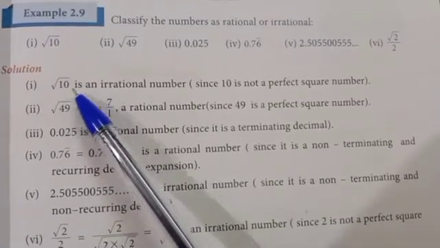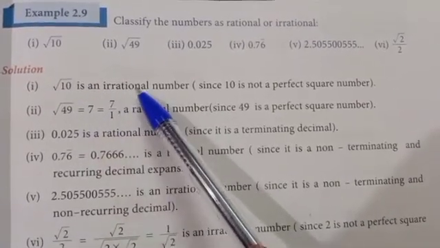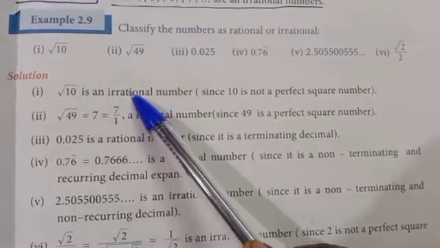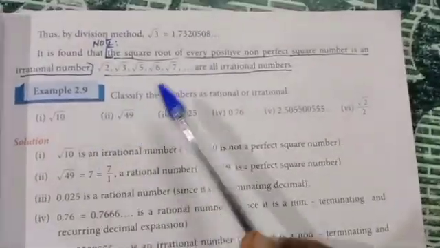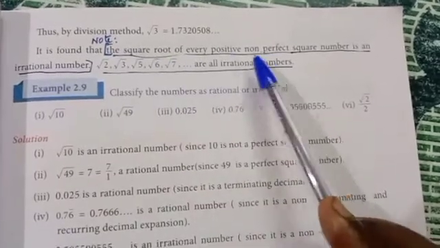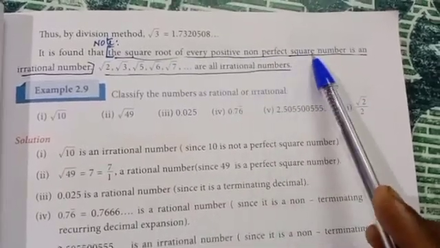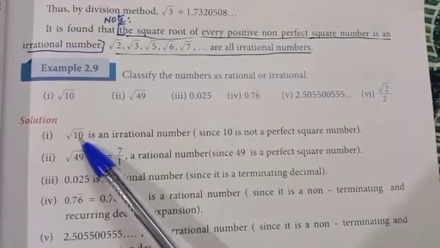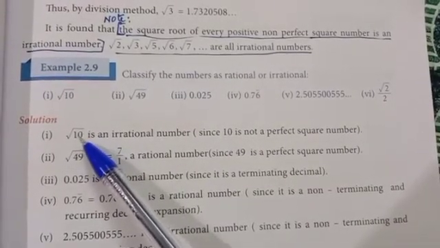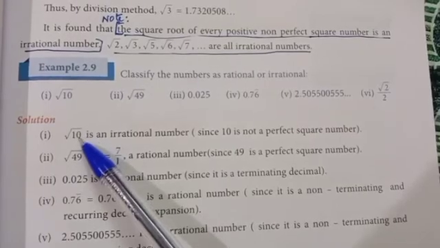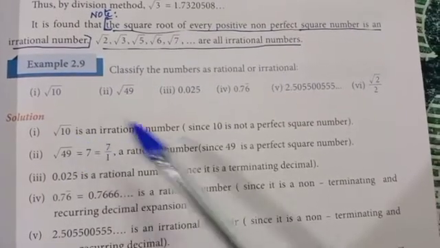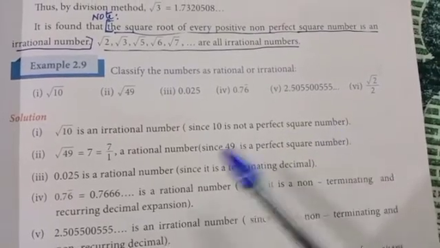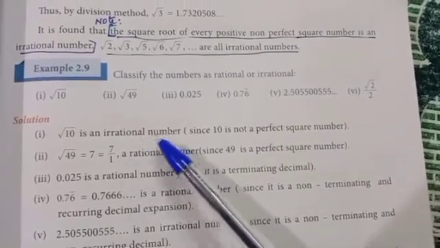First problem, root 10 is an irrational number. For the solution, what is the reason? In the note, what I taught to you? Every positive non-perfect square number is irrational. Now you have to check whether it is a perfect square number or a non-perfect square number. It is a non-perfect square number, so it is an irrational number.